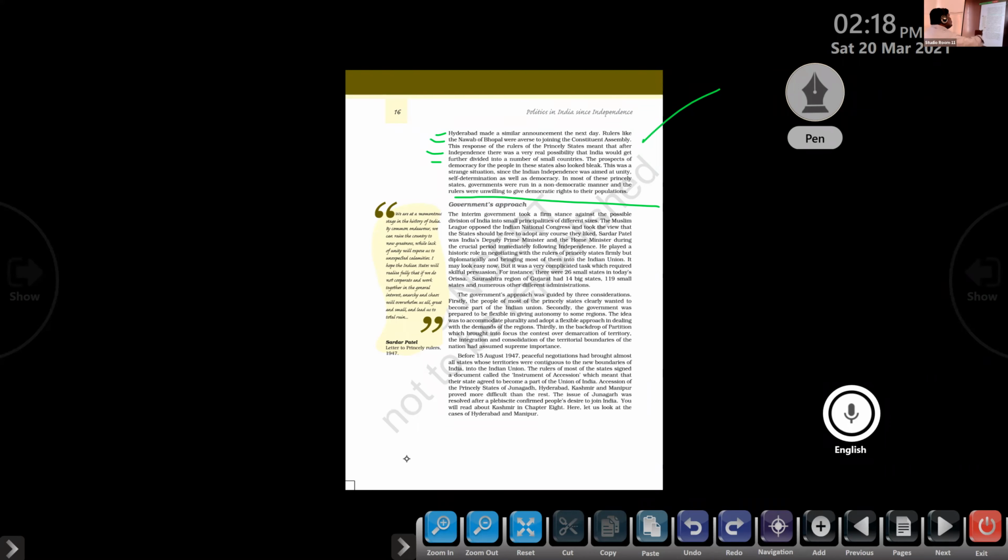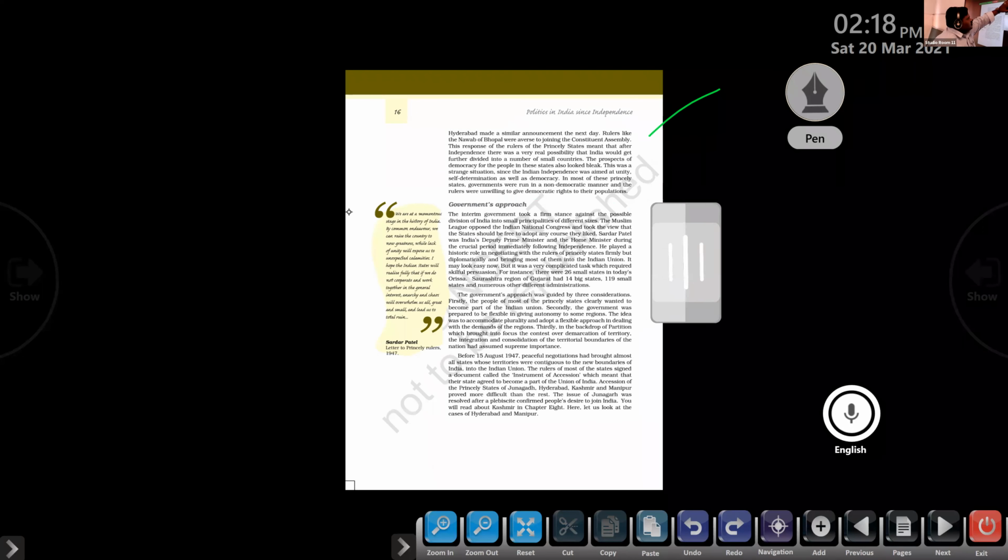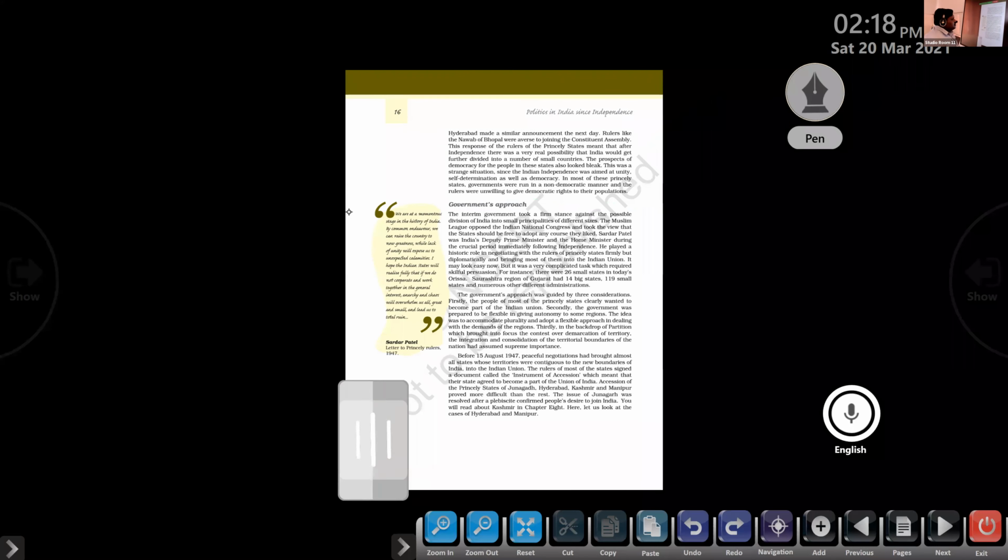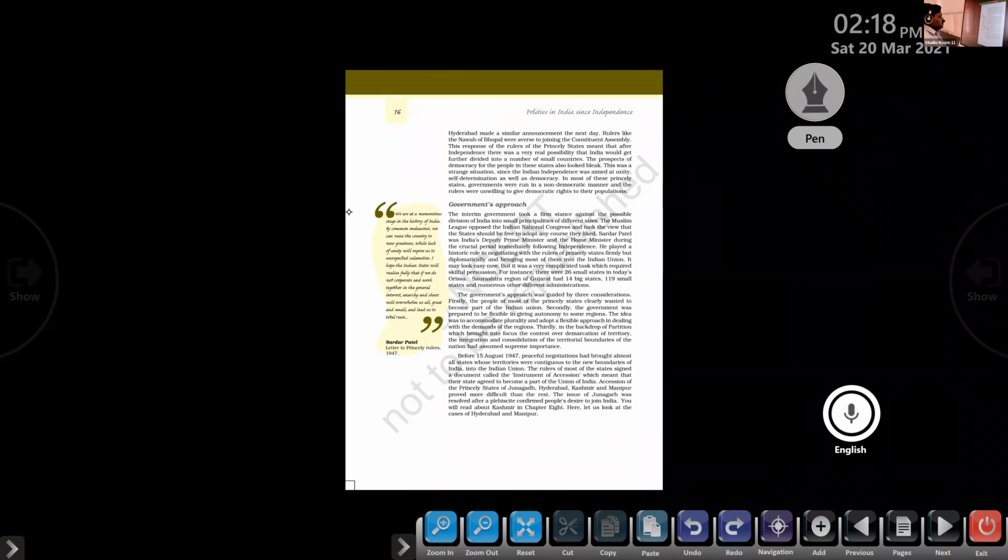So by reading this letter, we can understand the importance of unity, the importance of integrating the territory of our country. Clear? So this letter is an important one. It might be asked as a source-based question. We already know that there are a number of source-based questions. Please tick that. Okay. Next one, government approach.